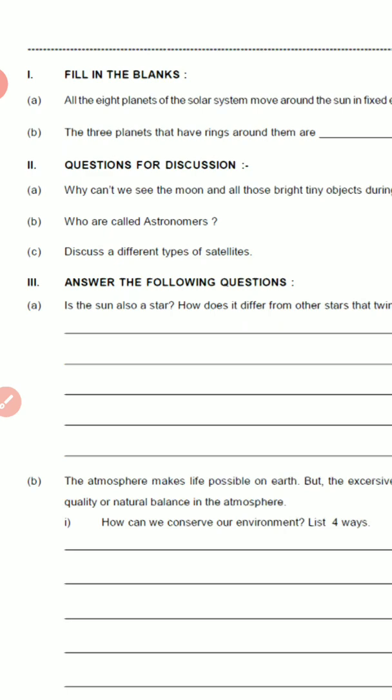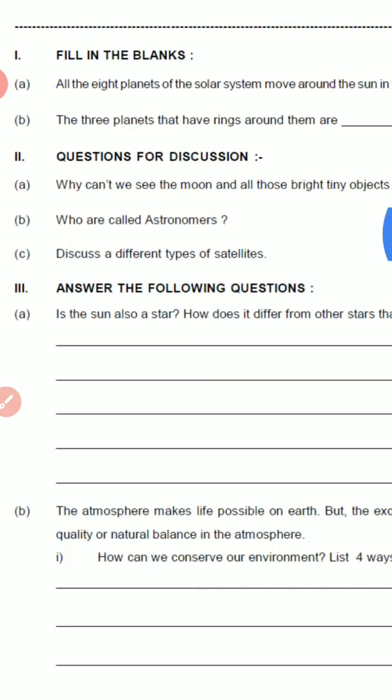Moon is a natural satellite of Earth, and artificial satellites, they are made by the human beings and they are launched in the space, and they also revolve around the earth and gather information. Aryabhata was the first satellite of India.